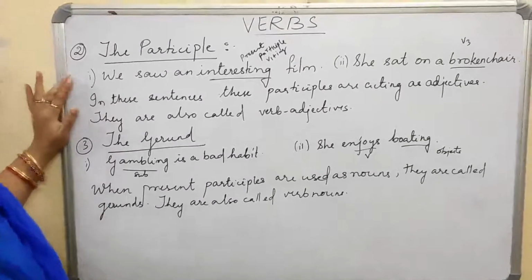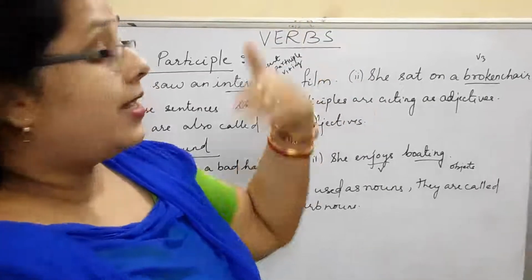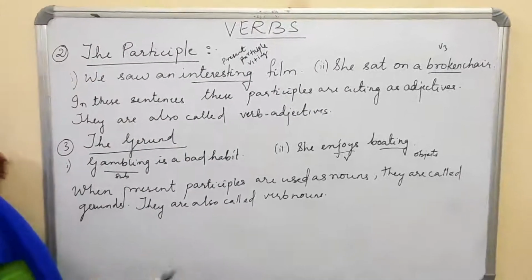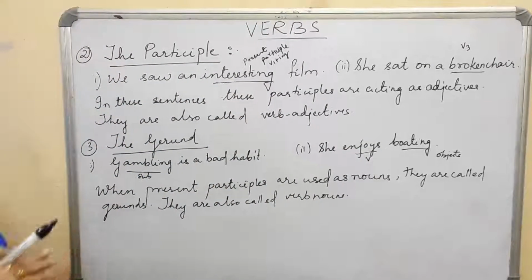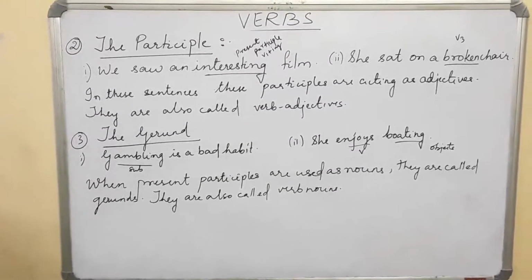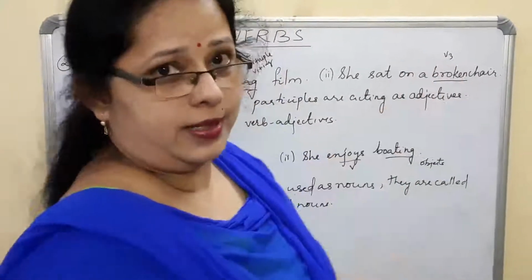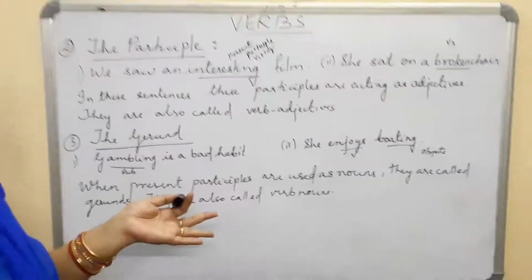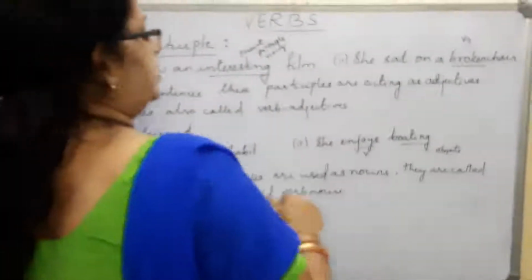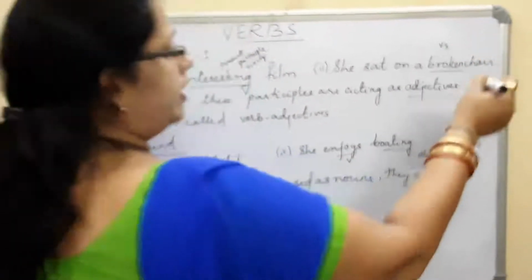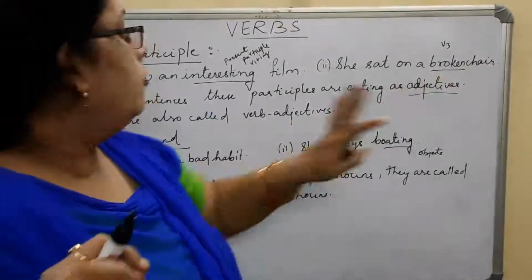Now the second part is the participle. What is a participle? We saw an interesting film. She sat on a broken chair. Participle here is interesting, which is V plus ing, the present participle format, and broken is V3, that is the past participle. So a participle can be in the present and it can also be in the past. In these sentences, these participles are acting as adjectives. Which type of chair? It gives more information regarding the chair, that is, a broken chair.